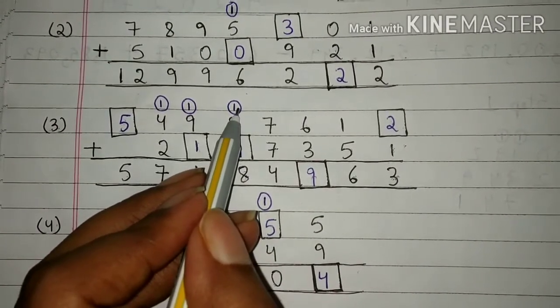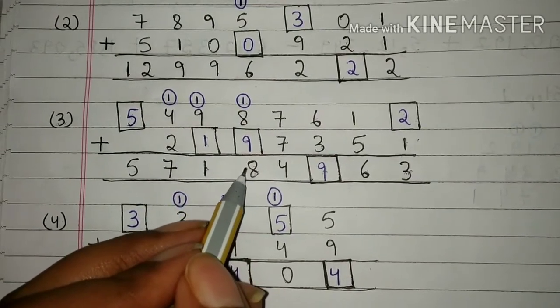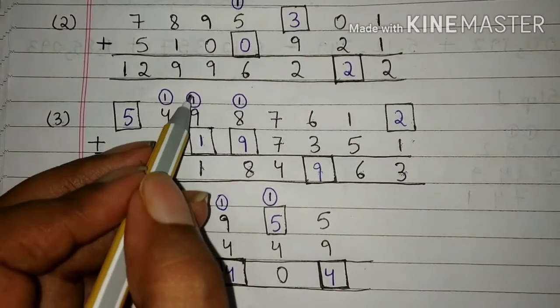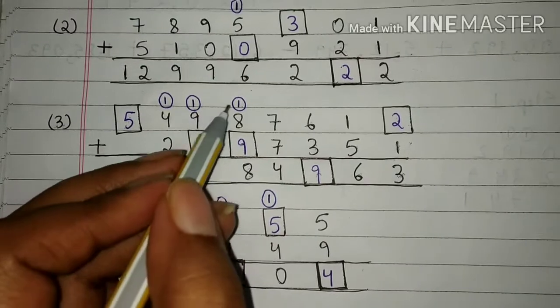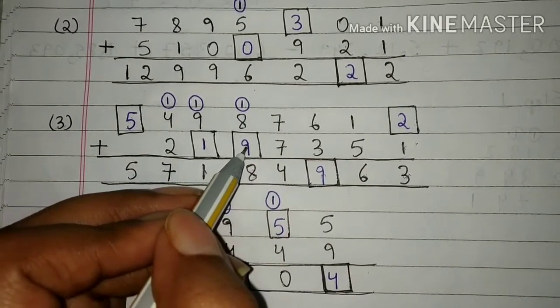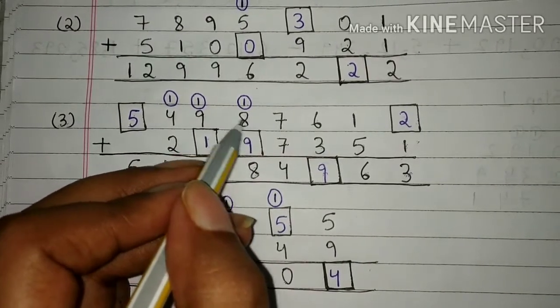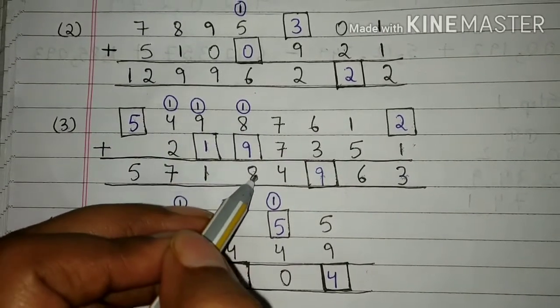8 plus 1 is 9. Students, here 8 is written and 1 is carried here. So this number is 18. Now 18 minus 9 is 9. Students, we will write 9 here because 8 plus 1 is 9 and 9 plus 9 is 18.